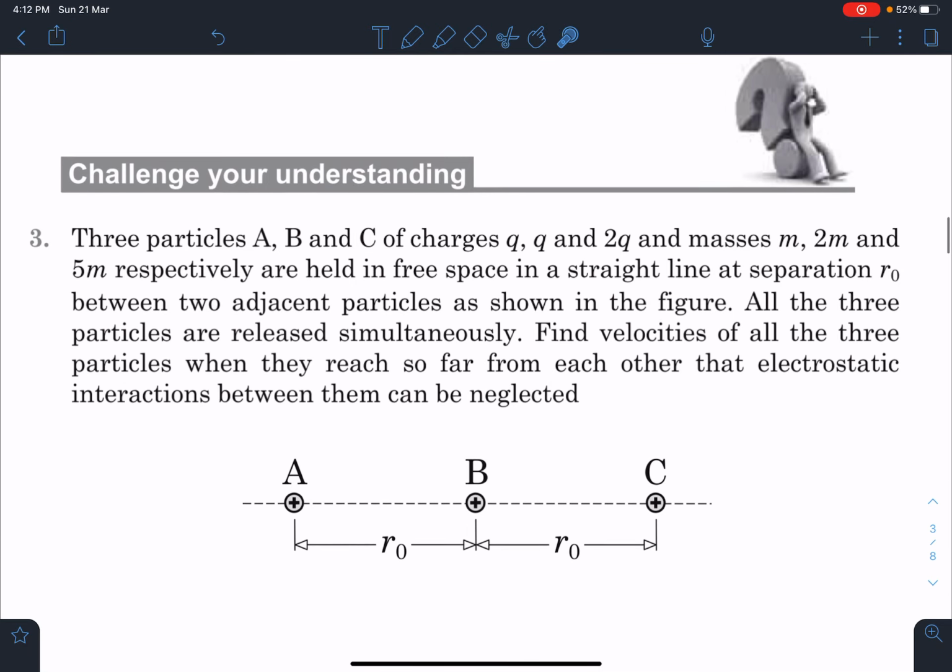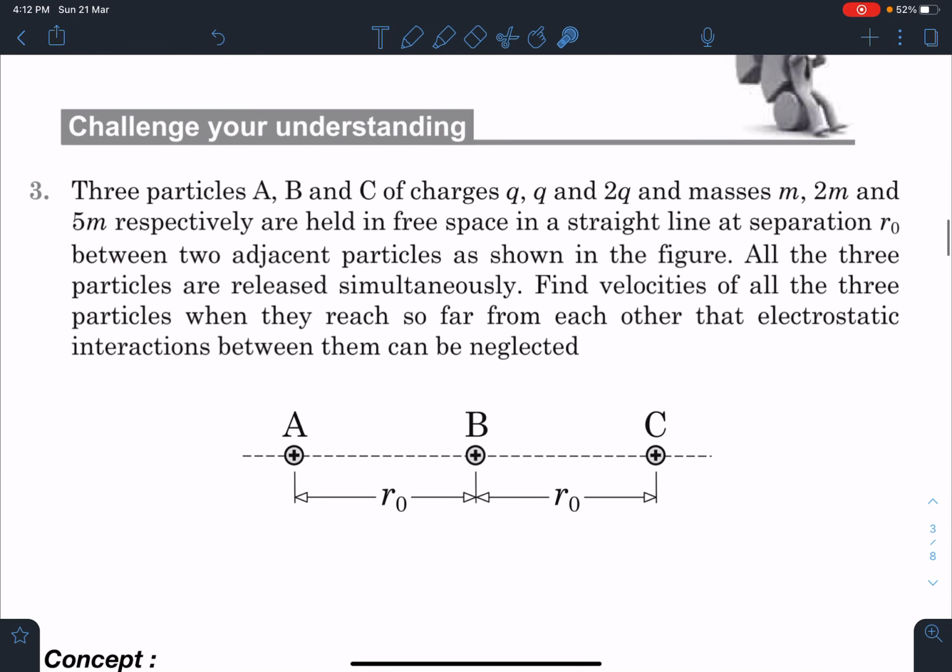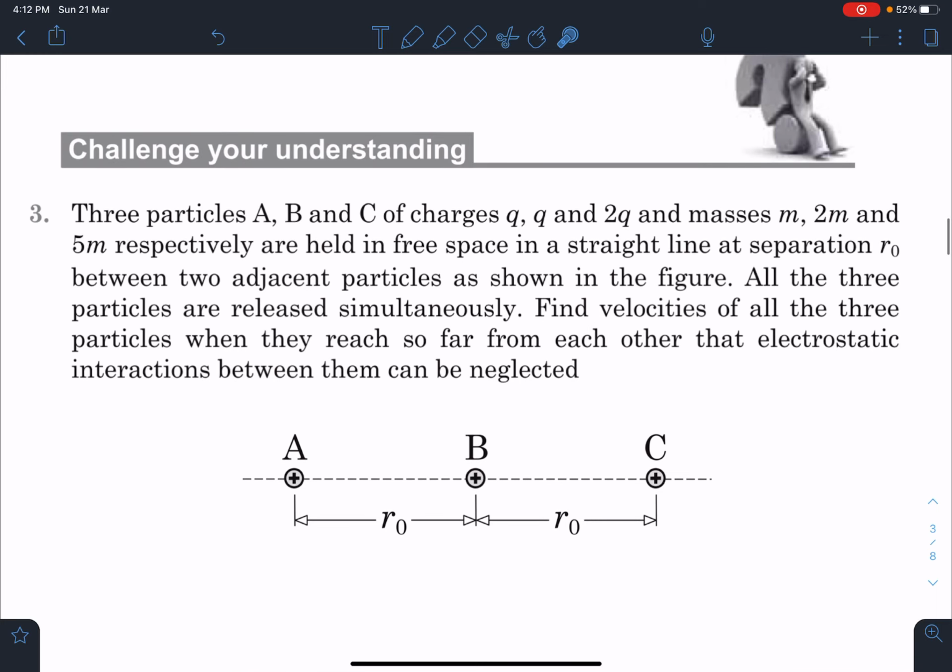So here is the problem from challenge your understanding, and it really challenges your understanding. I found it quite a tough problem. So here is the statement of it.